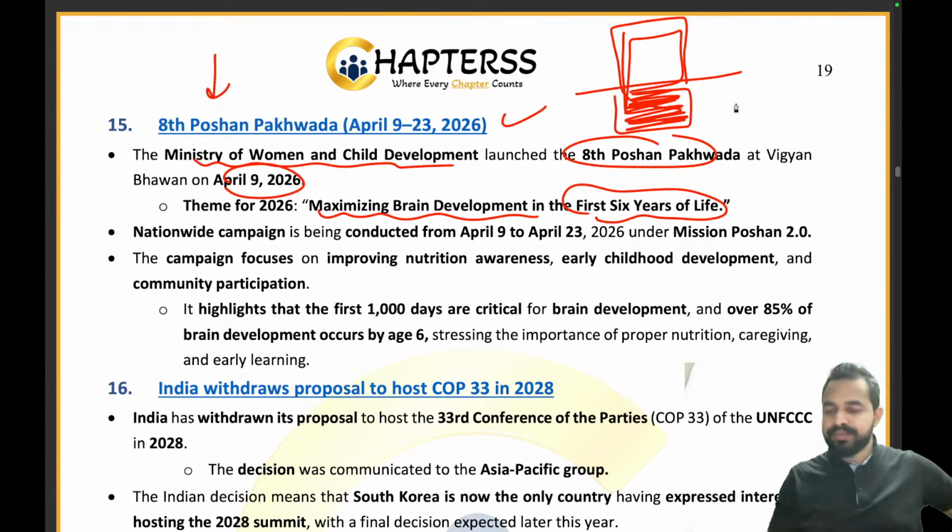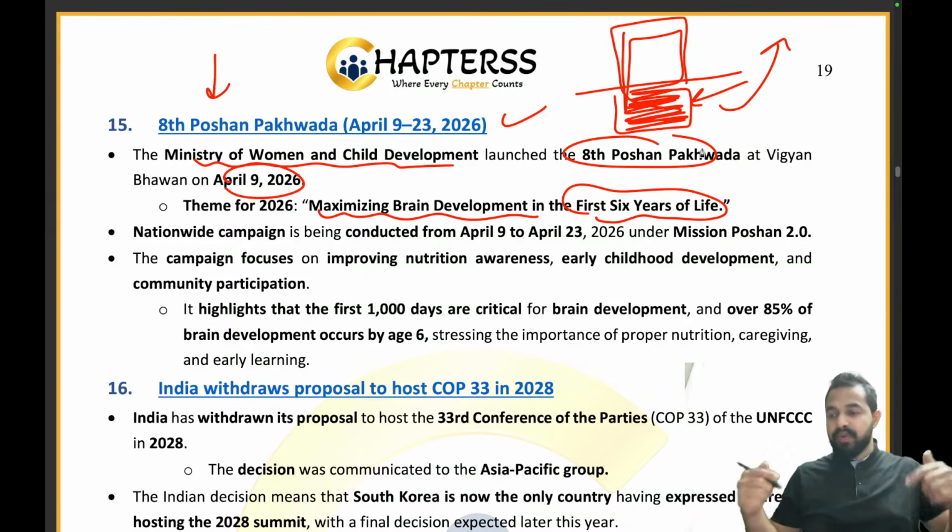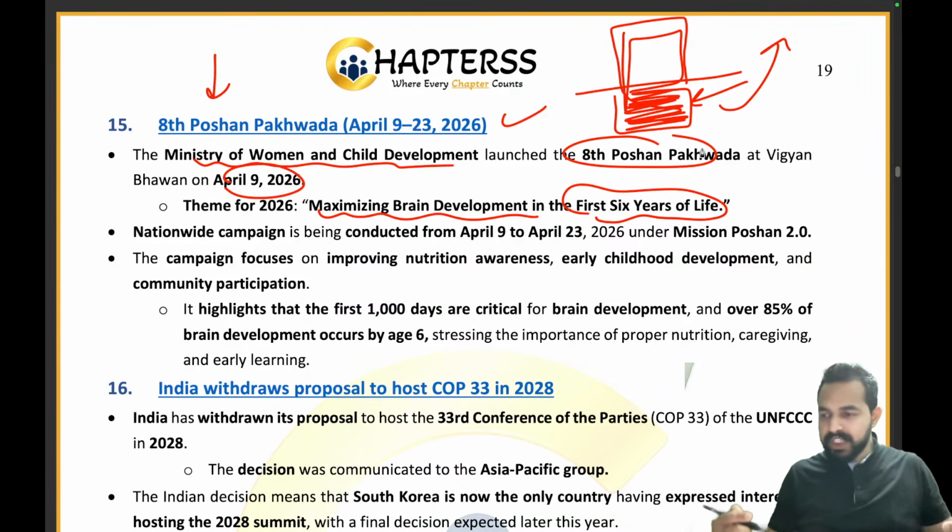When we want to ensure that a person has very good mental capabilities and a healthy mind, the foundation starts in the childhood days. That's why we are focusing on brain development in the very first 6 years of life, right?